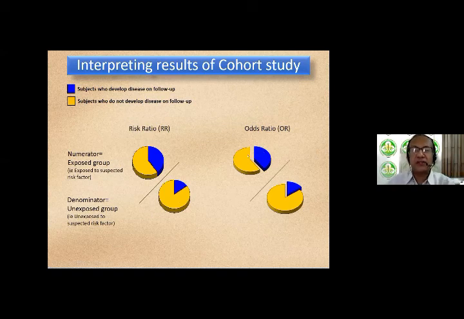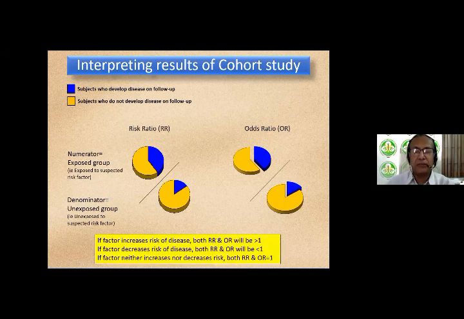And the odds of the disease amongst the exposed divided by the odds of the disease amongst the non-exposed would form the odds ratio in a cohort study. So if a factor increases the risk of the disease, both the risk ratio and odds ratio will be greater than 1, because the numerator is the exposed. So if the disease is more amongst the exposed, risk ratio and odds ratio will be more than 1. If the factor decreases the risk of the disease, they will both be less than 1.